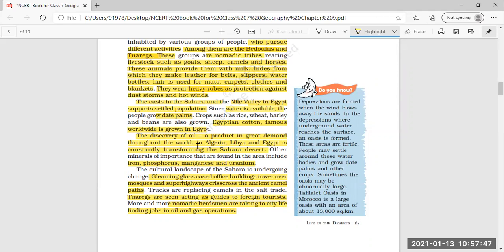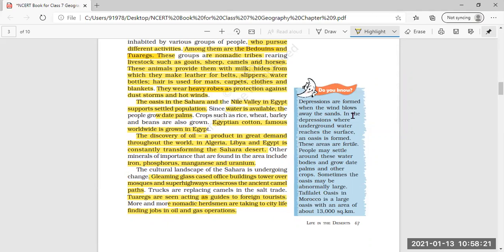Nowadays, with the discovery of oil, the cultural landscape of the Sahara Desert is totally changing, and people are indulged in many activities. Even Tuaregs are acting as guides. Previously they were just nomadic tribes moving from one place to another, but now they are acting as guides for foreign tourists, and many of them have gone to city life for jobs in the oil or gas operation.